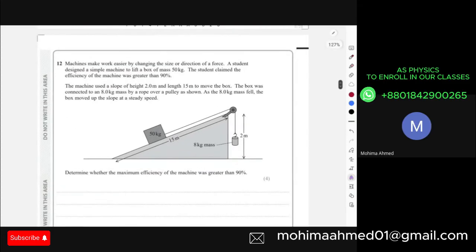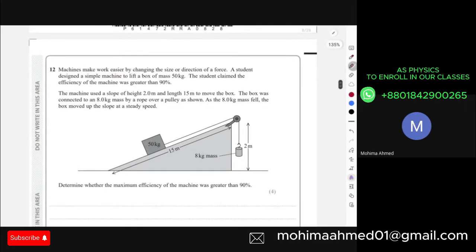Question 12 is, I think, about energies, right? Yeah, efficiency. A machine would make work easier by changing the size or direction of the force. A student designed a simple machine to lift a box of 50 kg. The student claimed that the efficiency of the machine was greater than 90%.